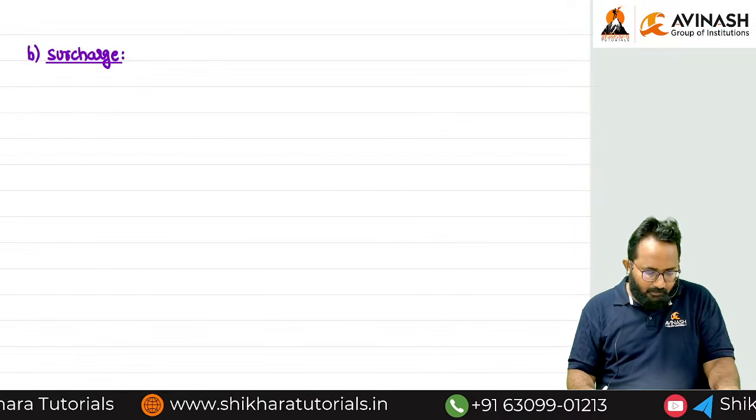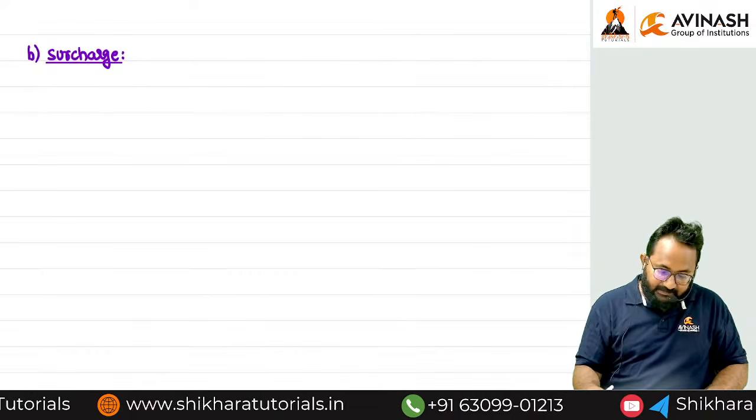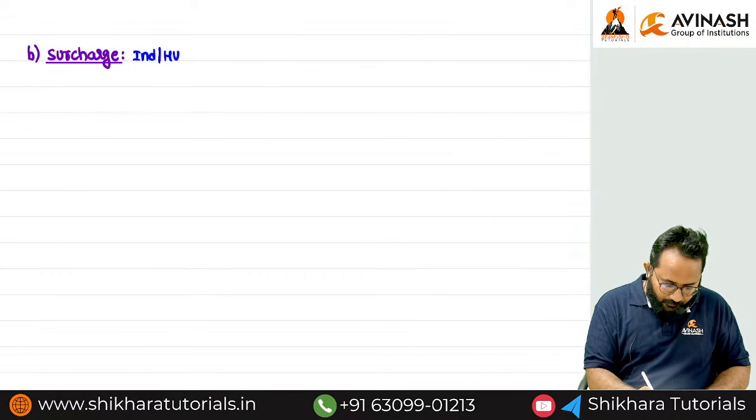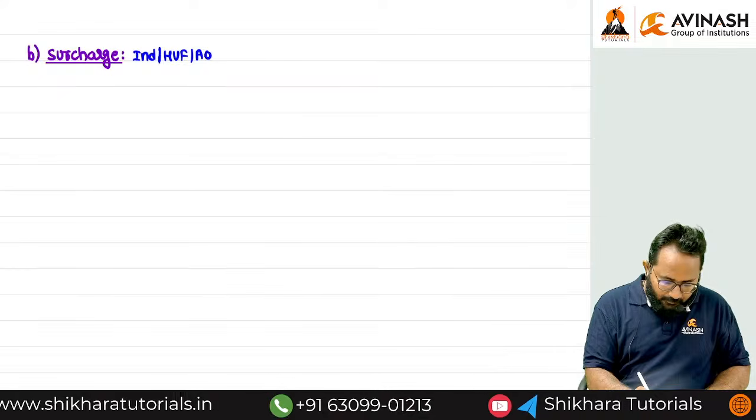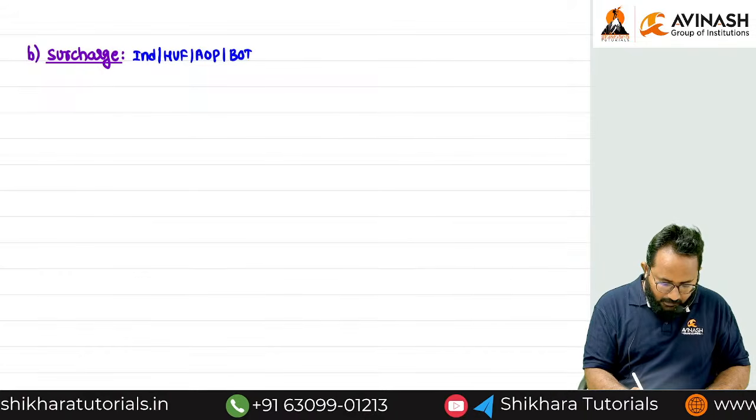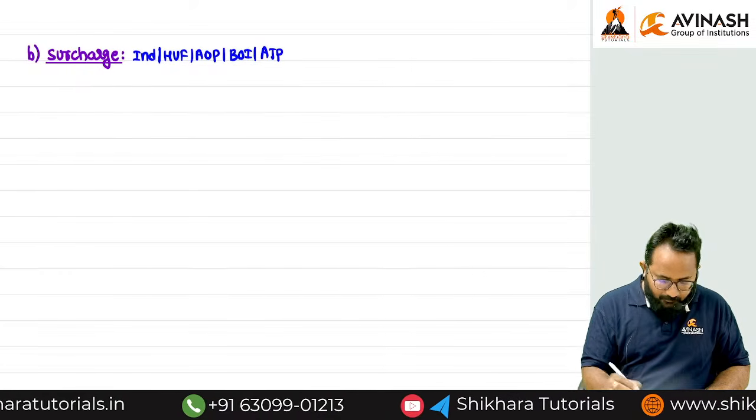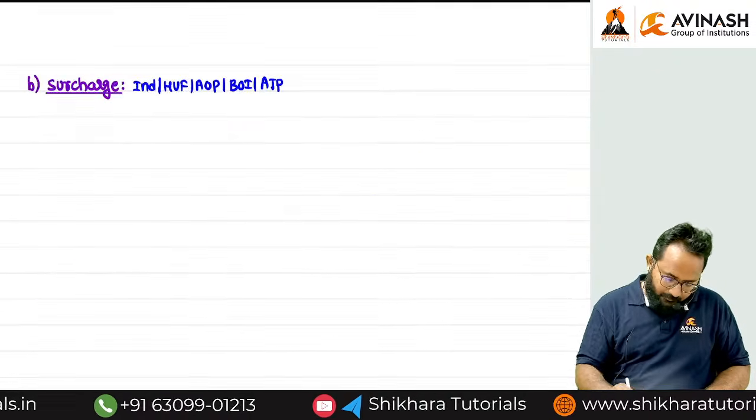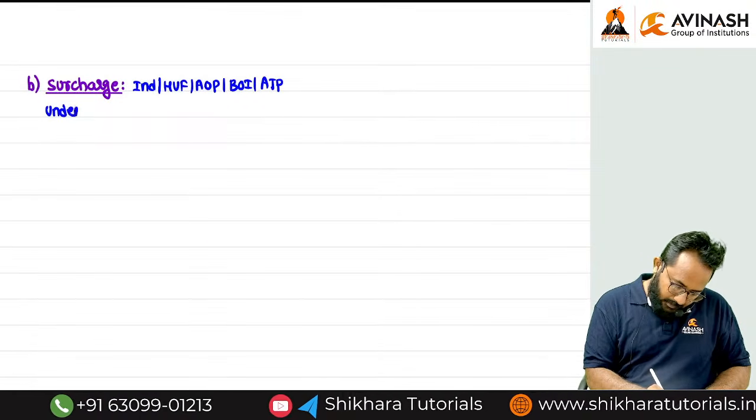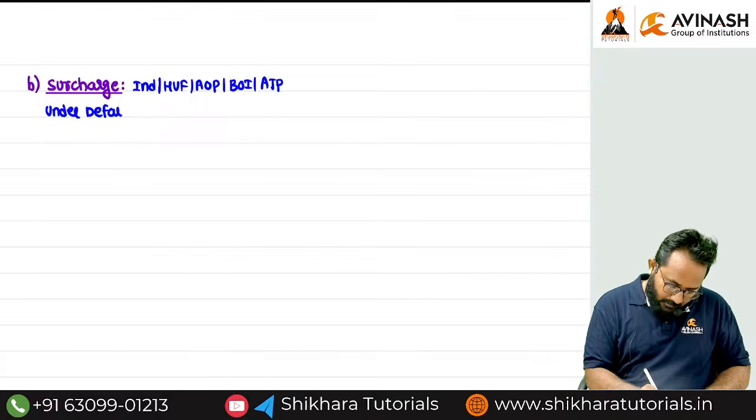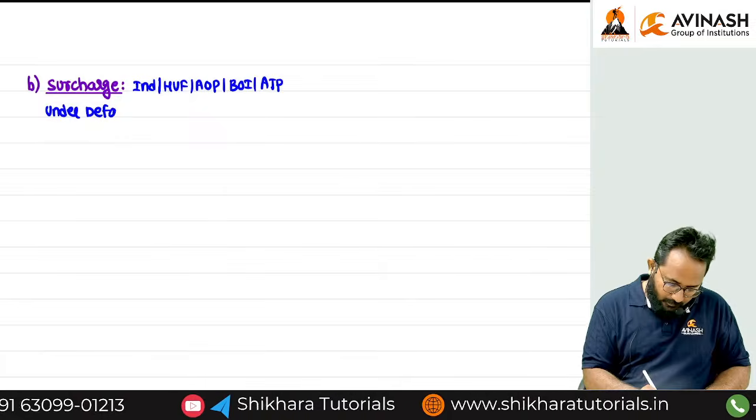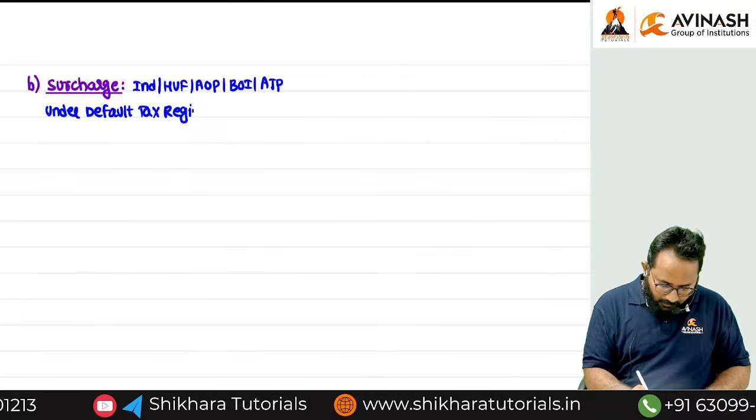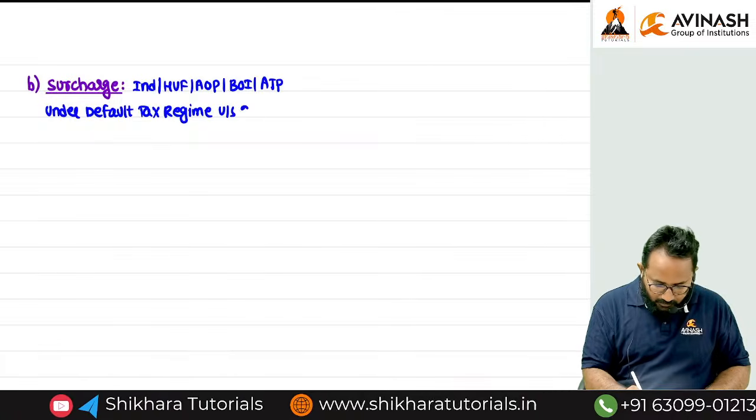For whom are we discussing surcharge now? Individual, HUF, AOP, BOI, AJP. Which regime are they following? Under the default tax regime, under section 202.